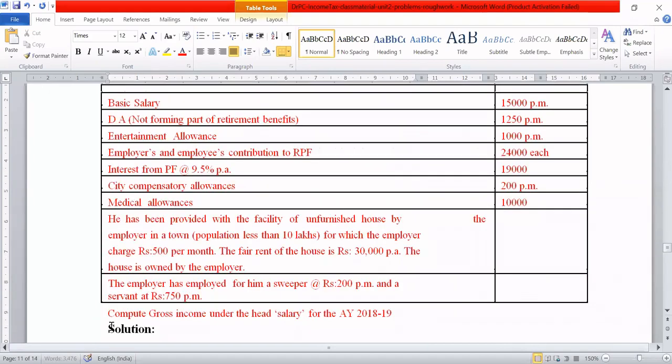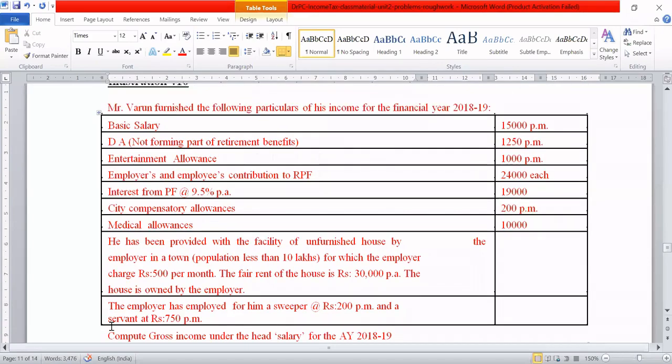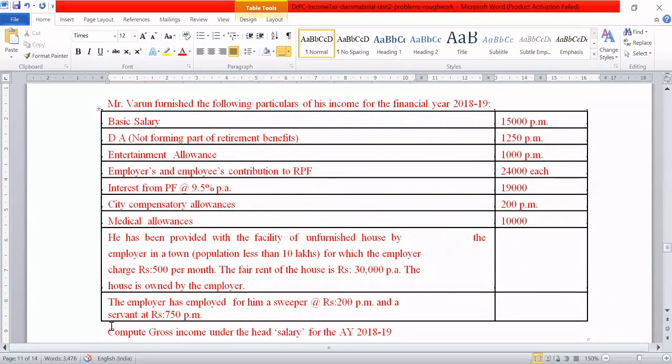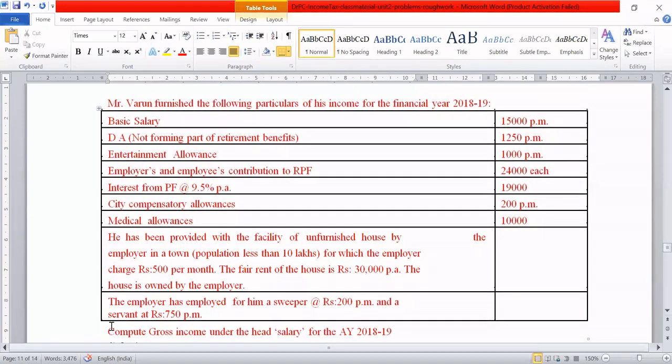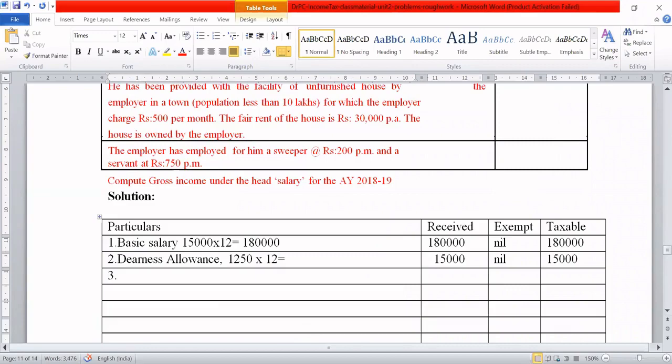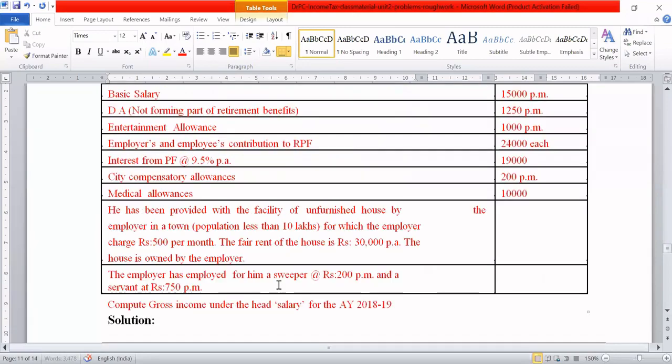And third one is what? Entertainment allowance. He is working in a company here. They have not mentioned he is a government employee. So if they have not mentioned he is a government employee, we have to consider him as a private employee. So on entertainment allowance, how much is received? 1,000 rupees per month.